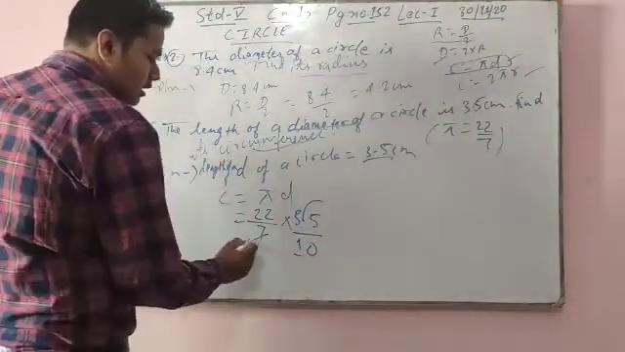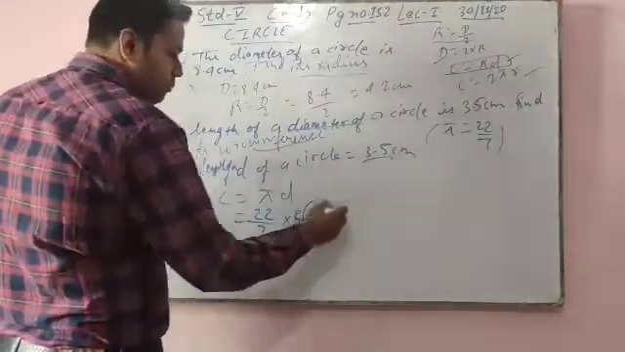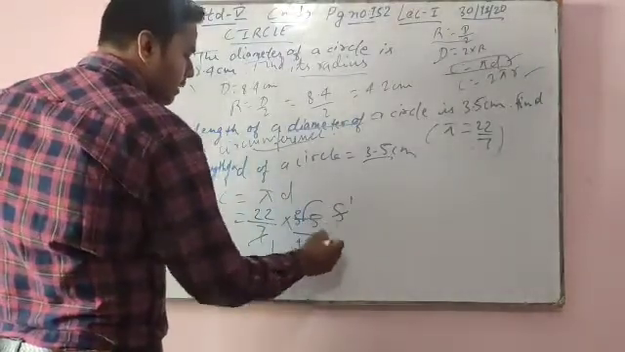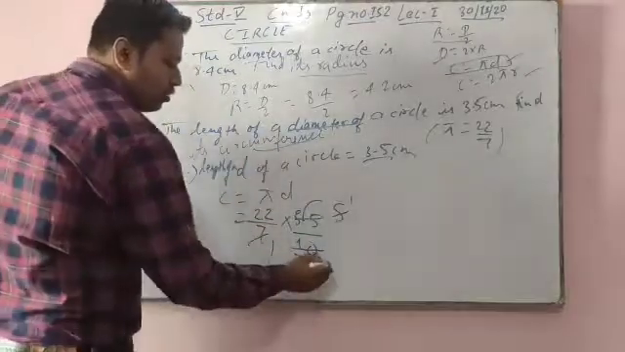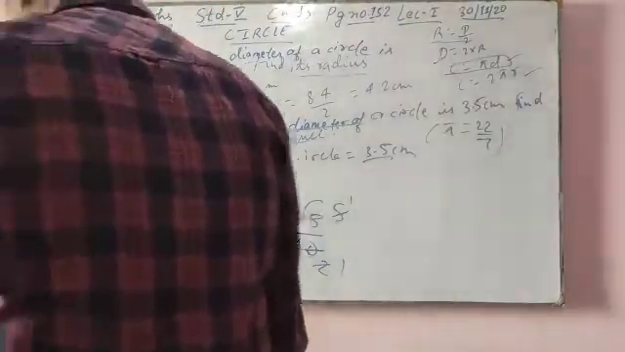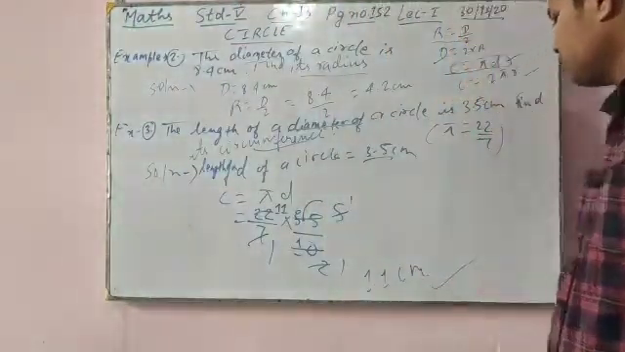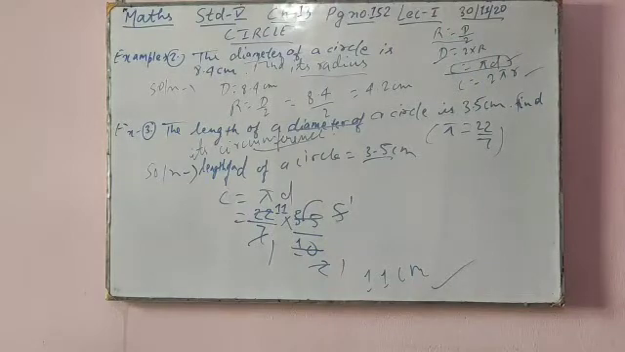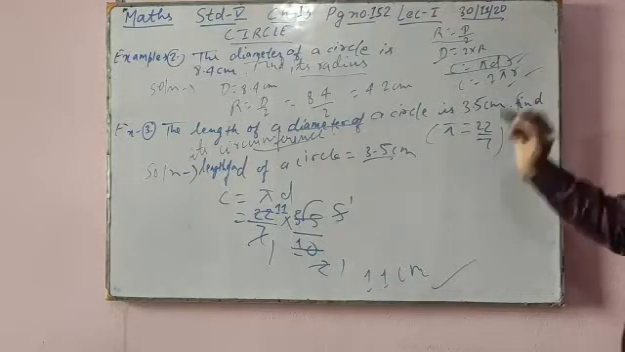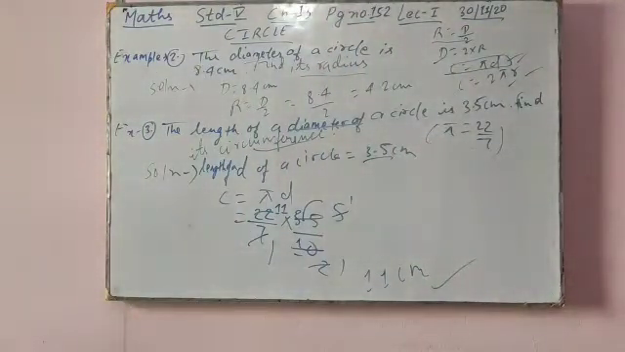Now see, 7 times 1 is 7, 7 times 5 is 35. 5 times 1 is 5, 5 times 2 is 10. 2 times 1 is 2, 2 times 11 is 22. So your final answer is 11 centimeter. Diameter is given, then we use this formula. When radius is given, we will use the other formula. Now we'll move to the next question.